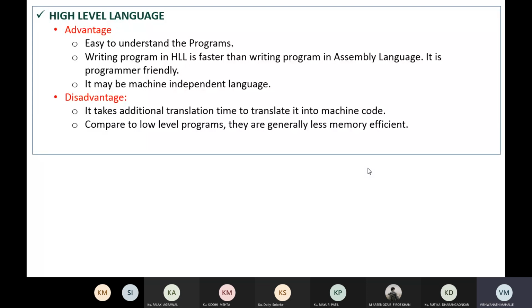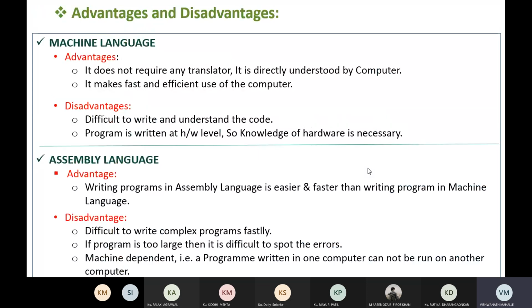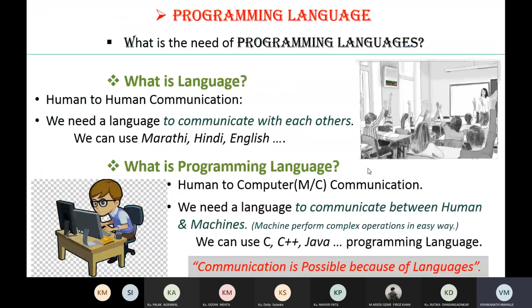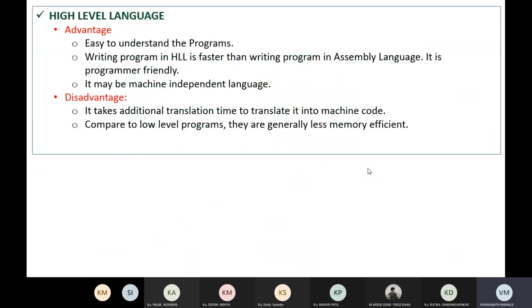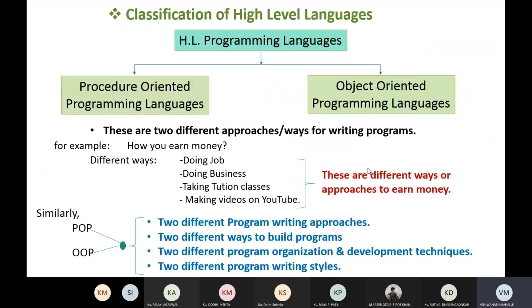So this is about programming languages, the need of programming languages. We have seen the classification, their advantages and disadvantages. We have learned machine language, assembly language and high level language. High level languages are further classified into procedure oriented programming languages and object oriented programming languages.